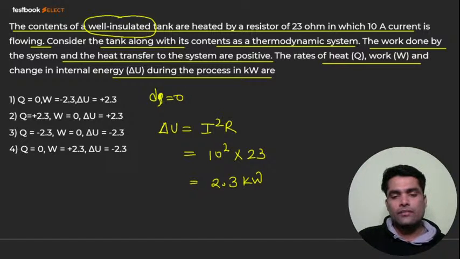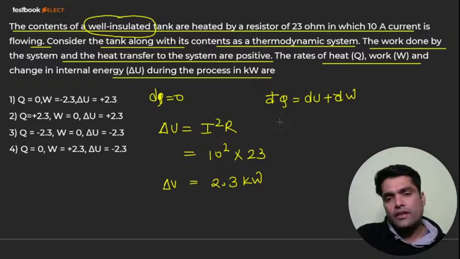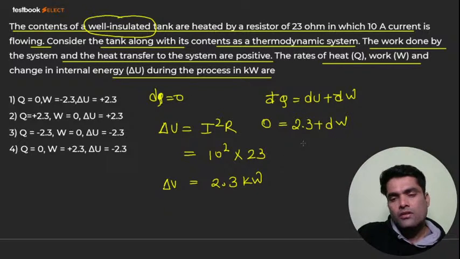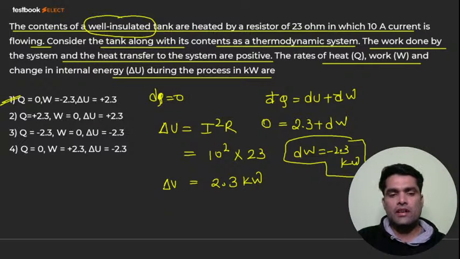Now you know the first law of thermodynamics. So du will be, dq is 0, this is 2.3 plus del W, right? So can I say del W is equal to minus 2.3 kilowatt? Q is equal to 0, and this is equal to plus 2.3, right? It's correct. Option number 1 is correct. I hope everybody got it.